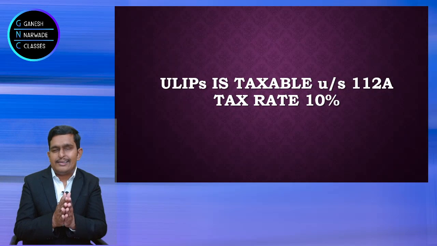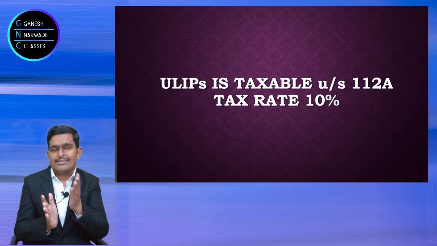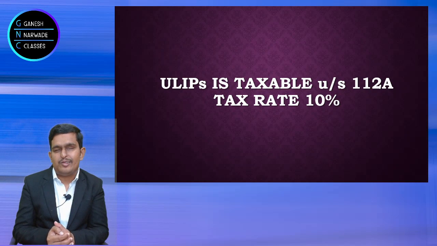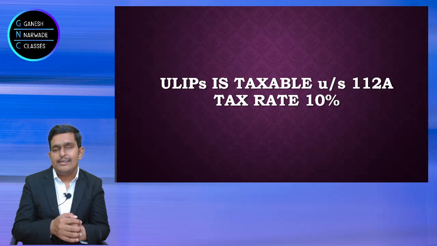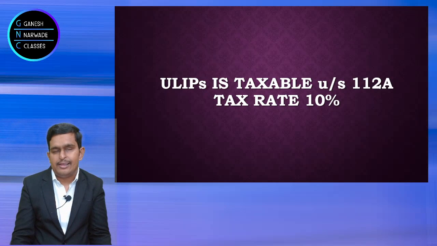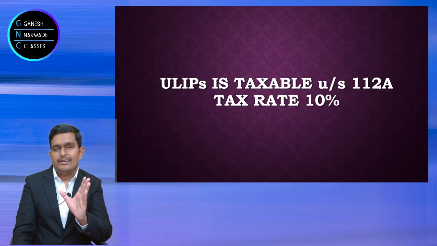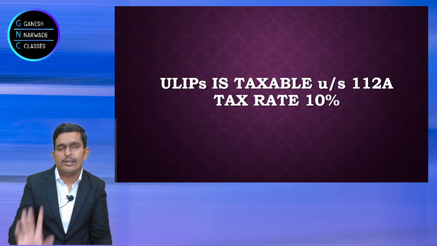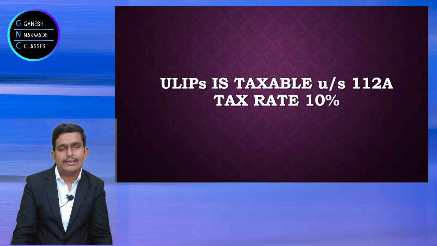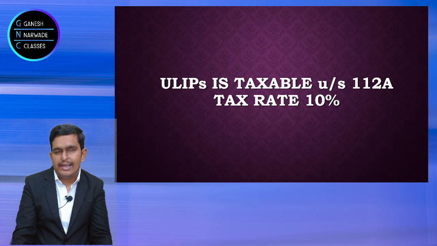Now should we consider this to be less than 2,50,000 and get the exemption on maturity, or should we consider that it is more than 2,50,000 because after GST it is 2,64,000? Should we actually tax the entire maturity amount? What should be the right alternative? The answer is exclude the GST while considering the premium. Okay. So that's why your premium is 2,40,000, less than 2,50,000. So maturity will be exempt.